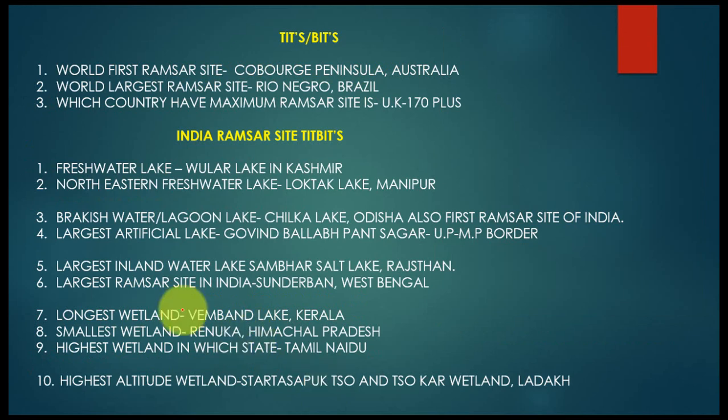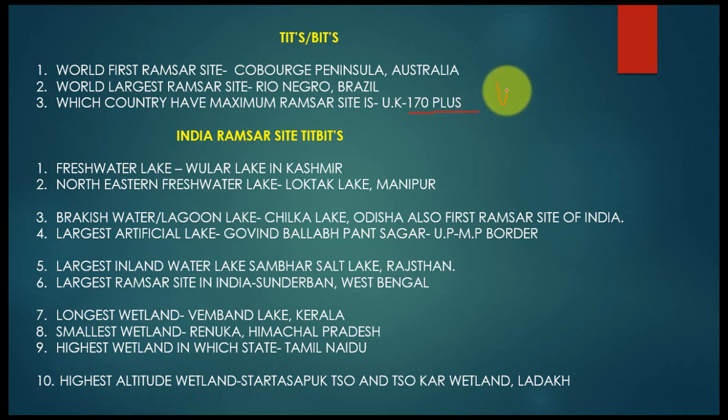Now here are six bits of extra knowledge, sir. The first point: which was the first Ramsar site? Cobourg Peninsula, Australia. What is the largest Ramsar site? Rio Negro, Brazil. Third point: which country has the maximum Ramsar sites, 170 plus? It is the United Kingdom. I also want you to know how many countries make up the United Kingdom.